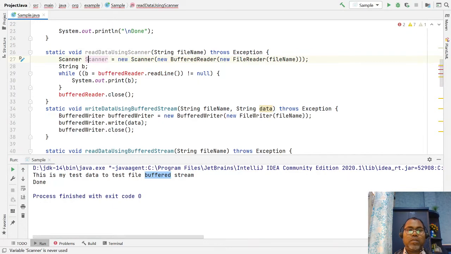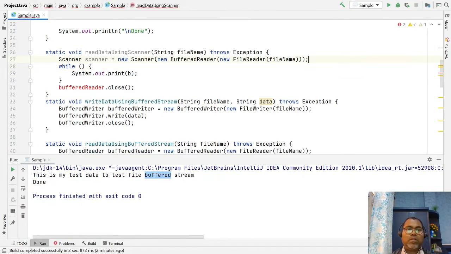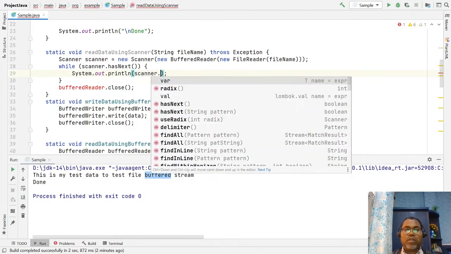The scanner has a method to check the particular data. The scanner has functions like hasNext, and then you can simply use scanner dot next.